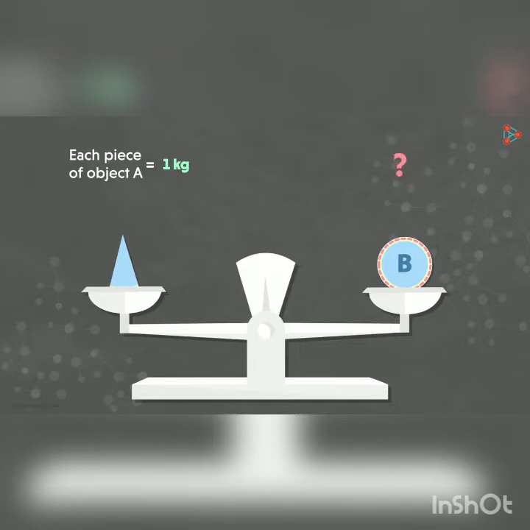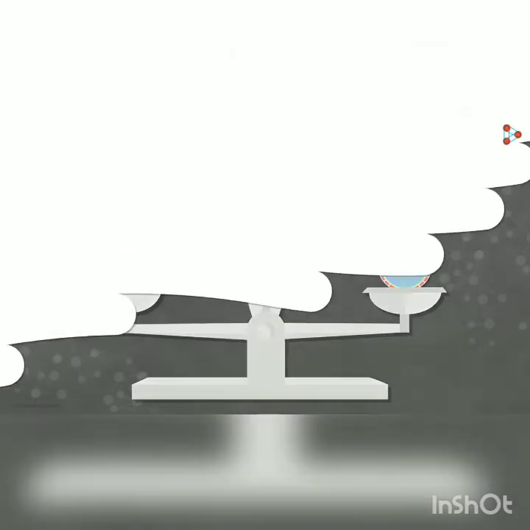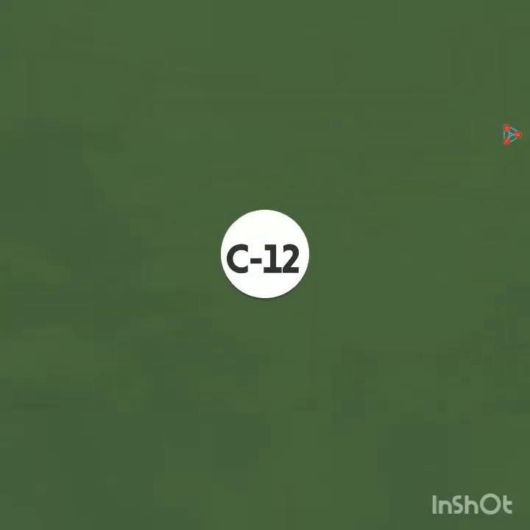Now can we tell the weight of object B? Yes, each piece of object A here is 1 kilogram. And hence we can say that object B also weighs 1 kilogram. Let me ask you something now. Can we say that the mass of object B is 1/12 that of object A? That's correct. This is exactly how we estimate the atomic mass of an atom. Since we cannot directly calculate the mass of an atom, we usually calculate it with respect to the mass of a carbon atom. We take carbon-12 as our standard.